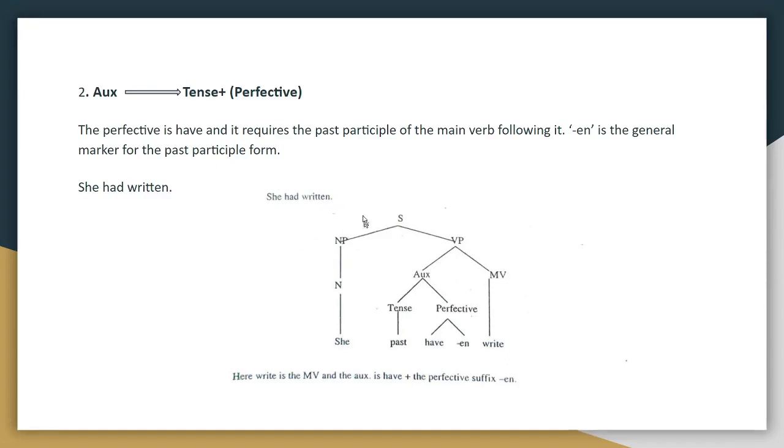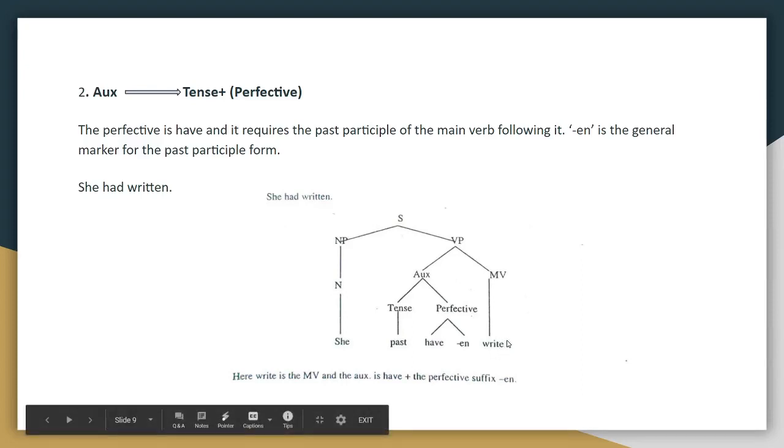So let's take a look at this particular sentence, she had written. As you all know, it is in past participle form, in past perfect form. So here again we have divided the sentence into two, NP and VP, and the noun here is she, and now we are going to split the VP. So auxiliary and main verb, and the main verb is write. It is not en. Why? Because we are taking out en in the auxiliary part, so you are not supposed to write written in the main verb. So make sure that you are writing the original form of the verb there.